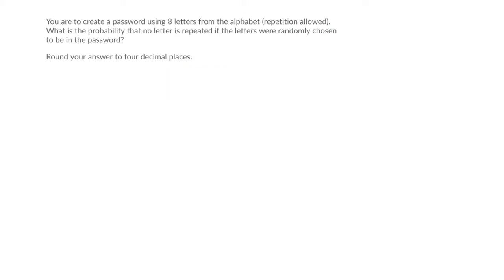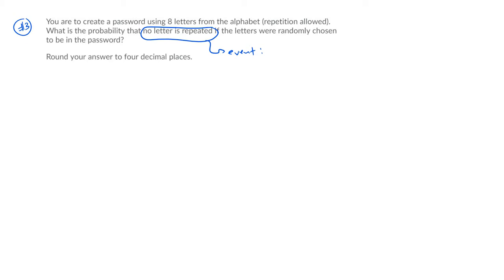Okay, so on problem number 3 here, it's an interesting problem. We're going to create a password using 8 letters with repetition allowed. And they're asking us about the probability that no letter is repeated. So what's the event and what's the background situation? The event is that no letter is repeated. So the event is that we choose what?